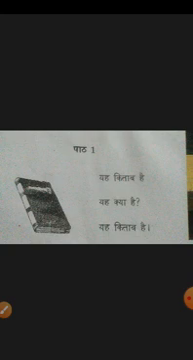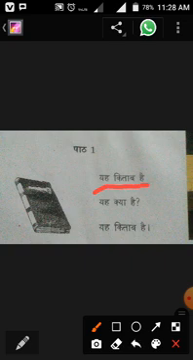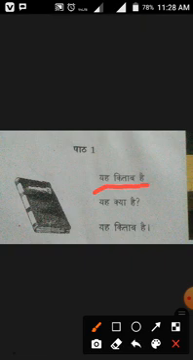So here there is a book. We tell some details of the book. यह किताब है. What is this? यह किताब है. That means यह means he, she, this. Here this is a thing. The book is a non-living thing, so we should not use he or she. Here, this. So this is a book. यह किताब है. This is a book. यह क्या है?